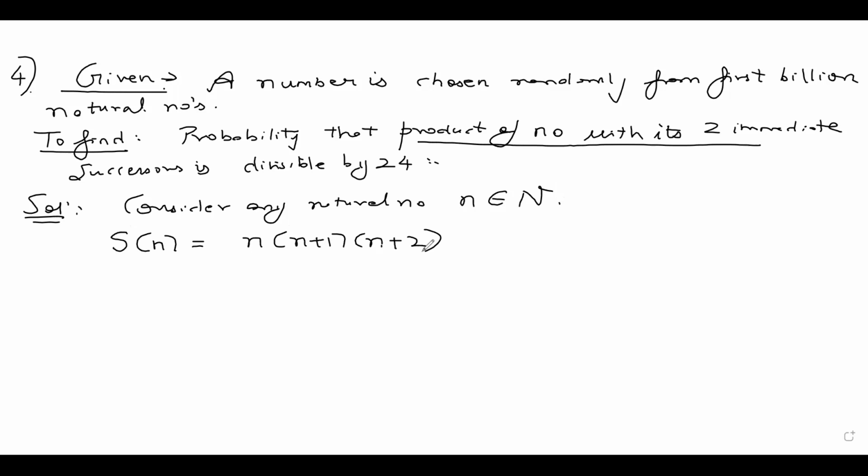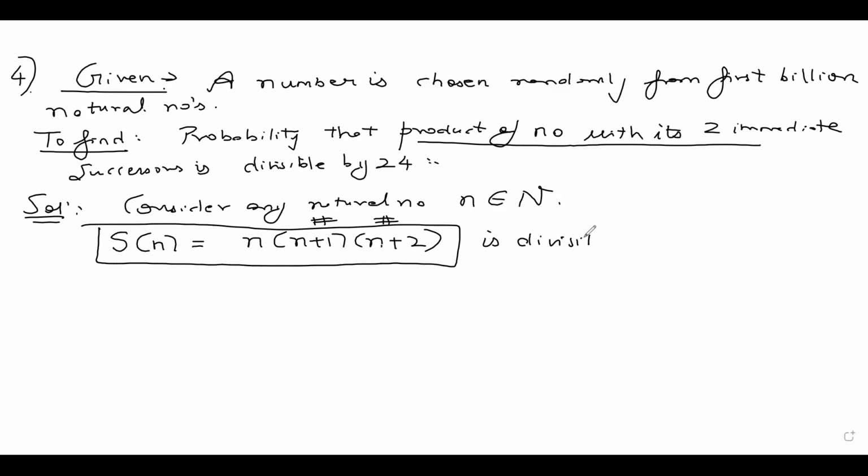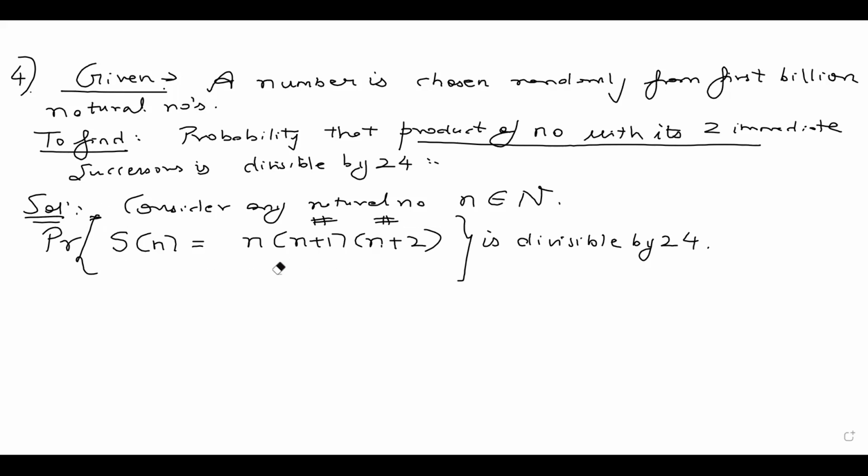If I talk about a natural number n, its two immediate successors are n plus 1 and n plus 2. I need to find the probability that S of n, which is n into n plus 1 into n plus 2, is divisible by 24.